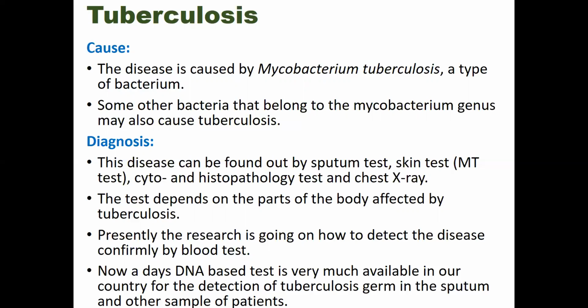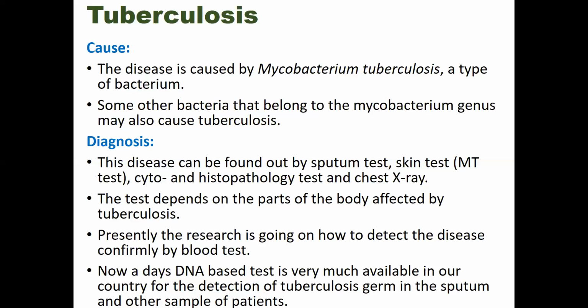Like if the lungs are affected by tuberculosis, a sample needs to be taken from the respiratory tract. If tuberculosis occurs in the bones or in the intestine, then a sample should be taken from those organs, those places. Presently, research is going on how to detect the disease confirmably by blood test. Nowadays, a DNA-based test is also available in our country for the detection of tuberculosis germ in the sputum and